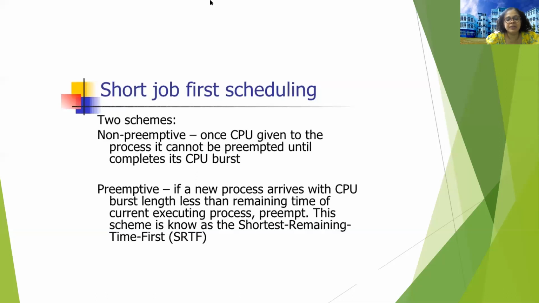And preemptive: if a new process arrives with a CPU burst length less than the remaining time, then it will preempt. It will stop the process, swap out the process and swap in the other process. The shortest job first scheduling scheme with preemption is known as shortest remaining time first, SRTF.